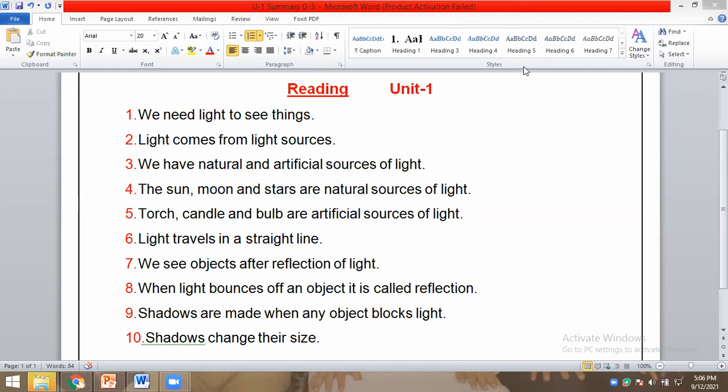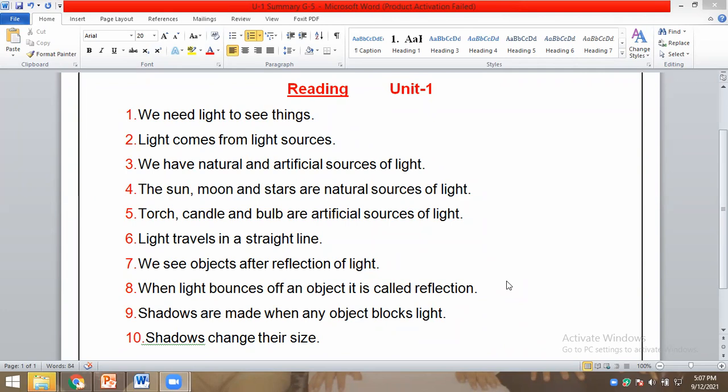We have natural and artificial sources of light. The sun, moon, and stars are natural sources of light. Torch, candle, and